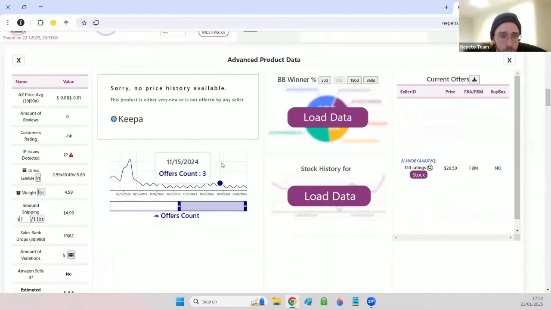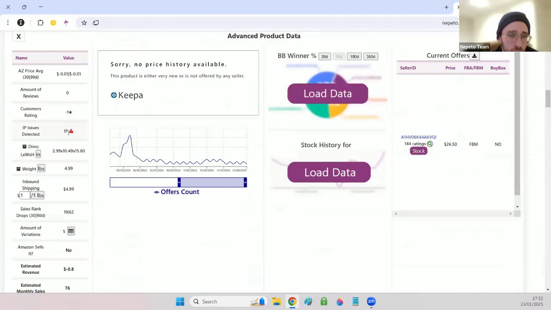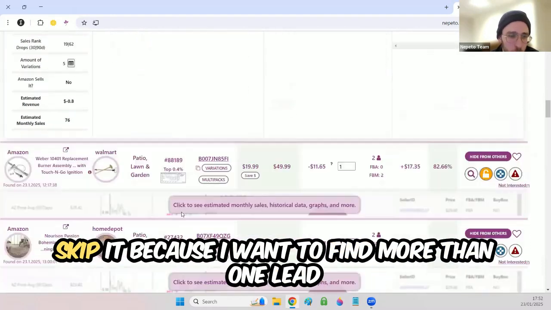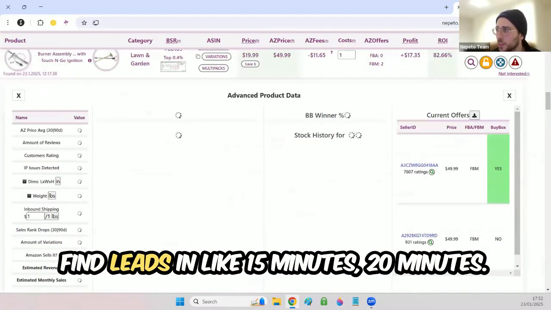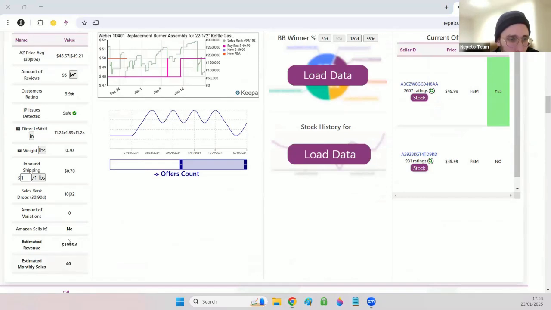This one, I see that Keepa does not have a history. I see an IP issue. It may be nice to manually check this, but I will skip it because I want to find more than one lead, and I want to show you how you can find leads in like 15 to 20 minutes. So let's skip this one.